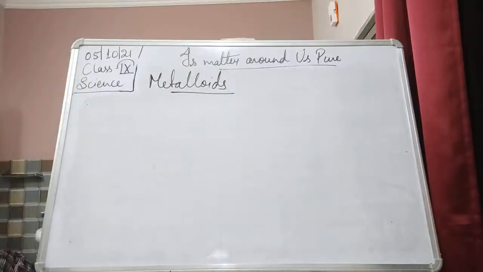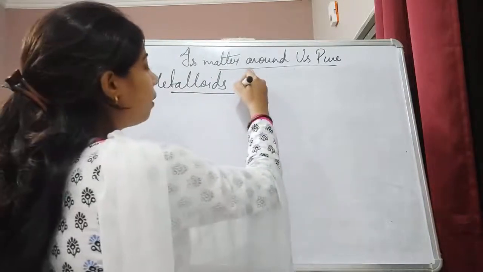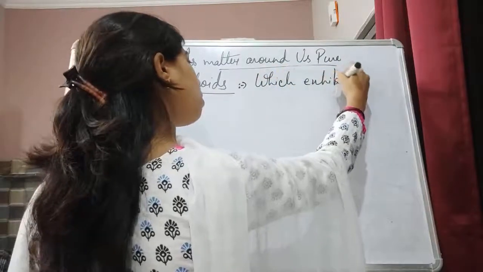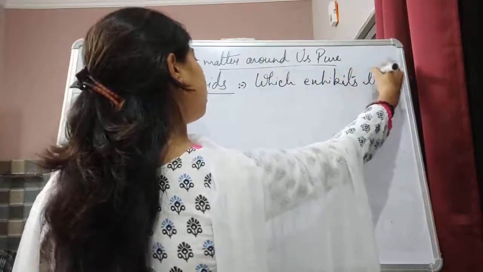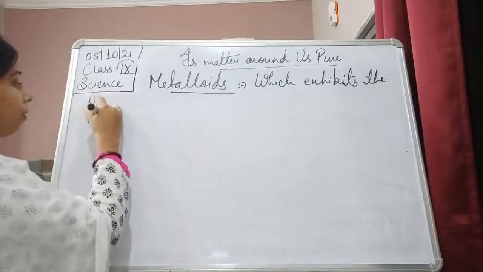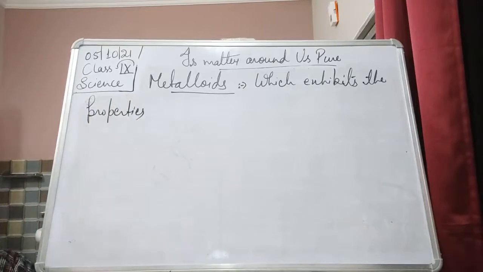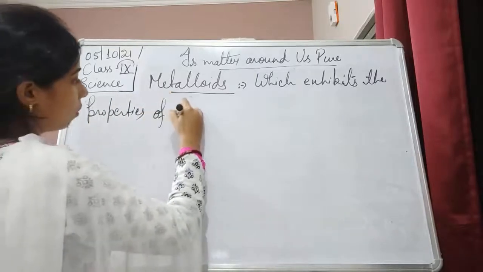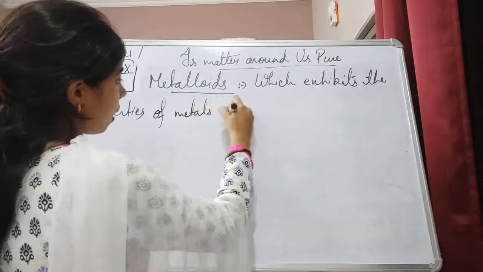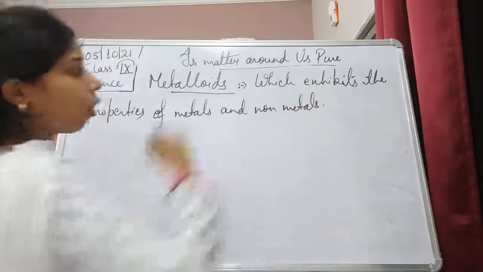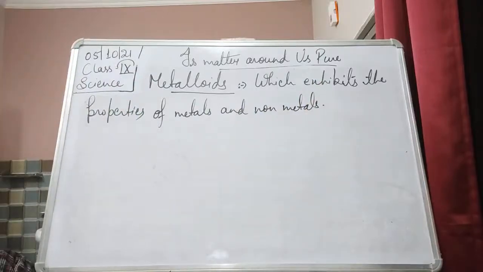Metalloids are borderline elements which exhibit the properties of metals and non-metals, which show both properties, that is metal and non-metal.